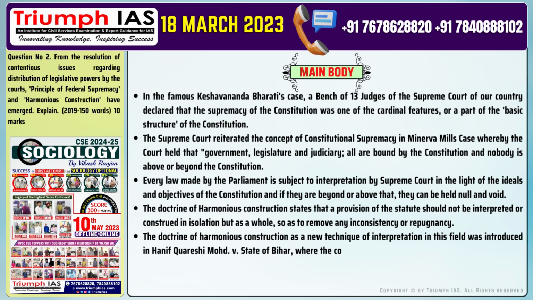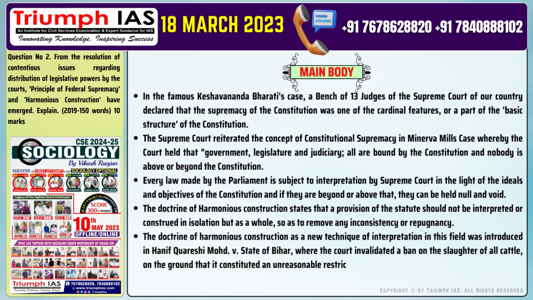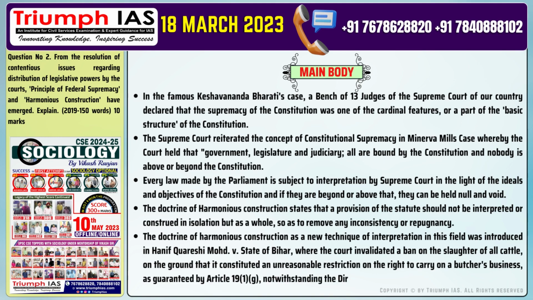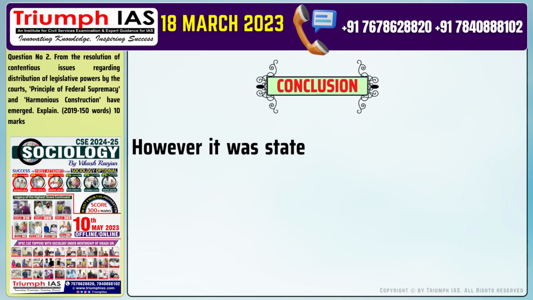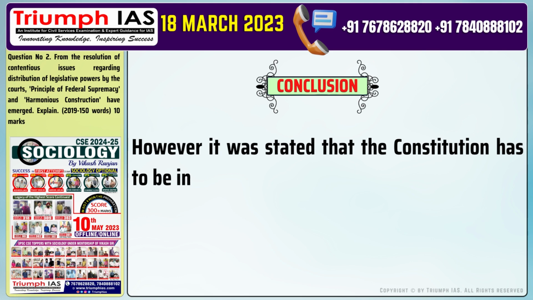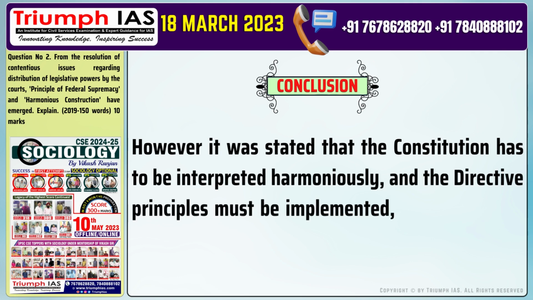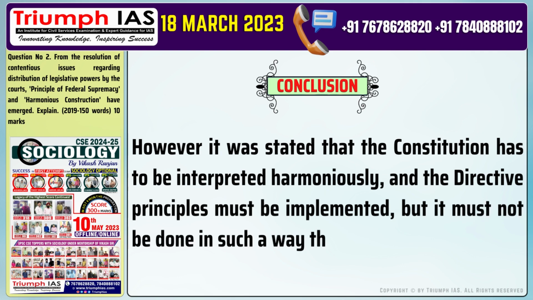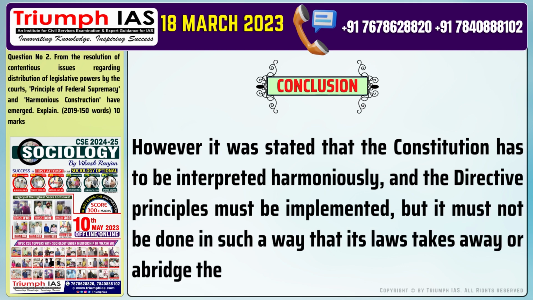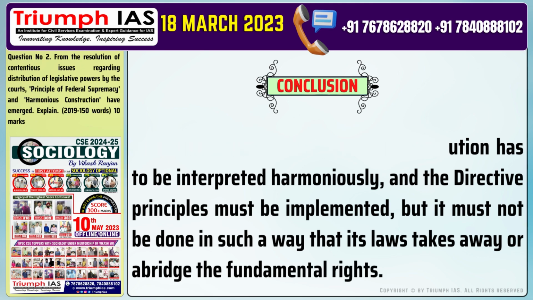where the court invalidated a ban on the slaughter of all cattle on the ground that it constituted an unreasonable restriction on the right to carry on a butcher's business, as guaranteed by Article 19(1)(g), notwithstanding the directive under Article 48. The conclusion of the answer is: it was stated that the Constitution has to be interpreted harmoniously, and the directive principles must be implemented, but it must not be done in such a way that it takes away or abridges the fundamental rights.